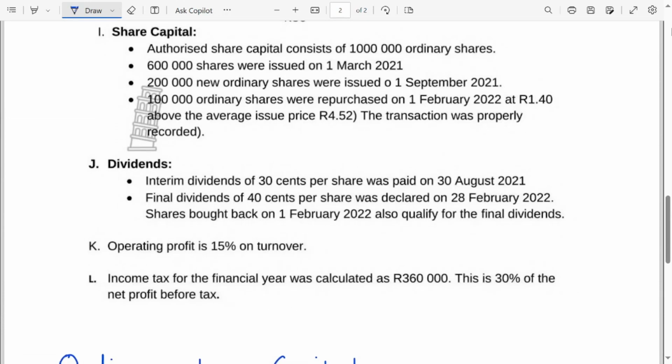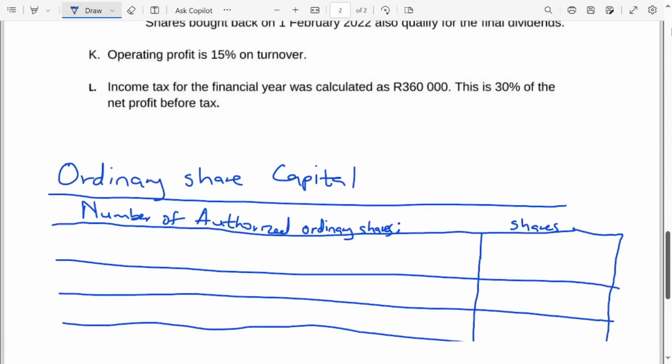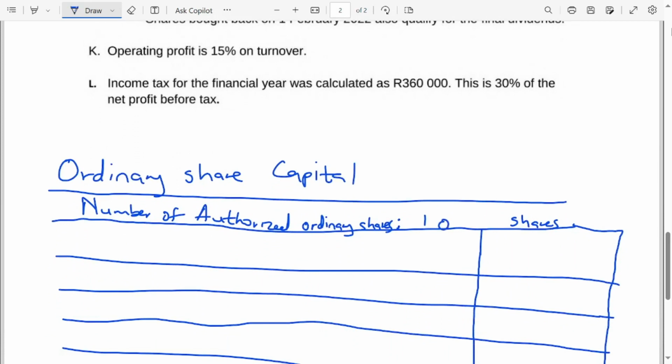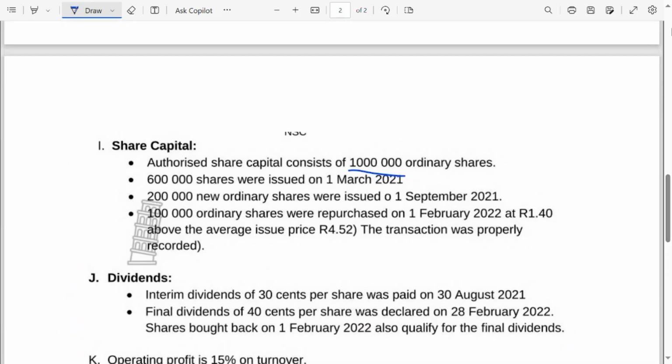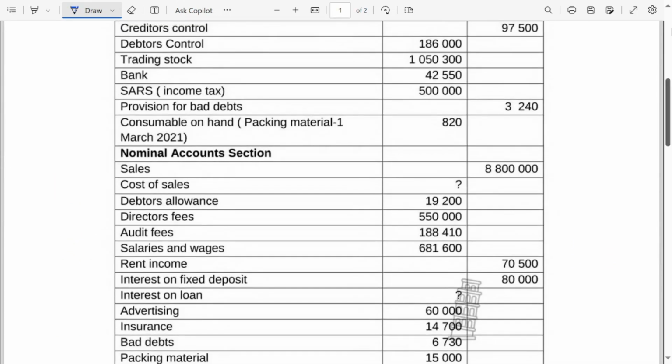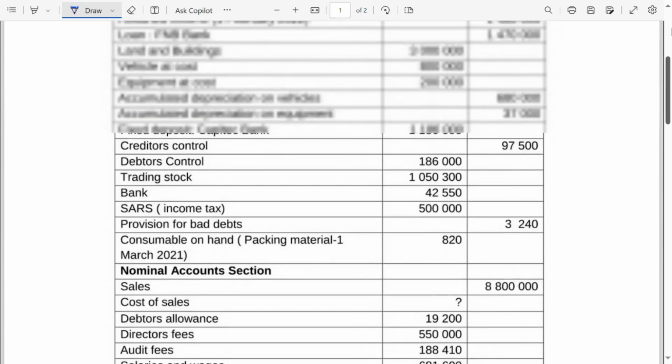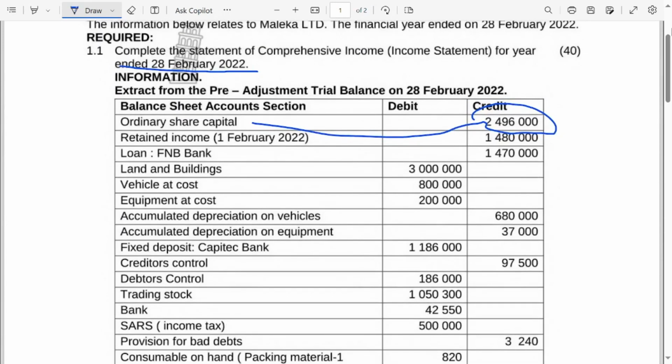We're told the authorized share capital consists of 1 million ordinary shares. So the authorized shares are 1 million. And remember they said the year ends on 28 February 2022, right? So let's continue.